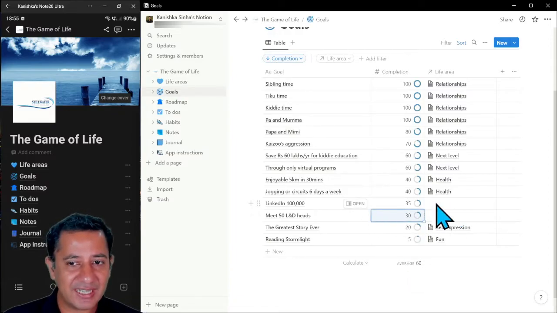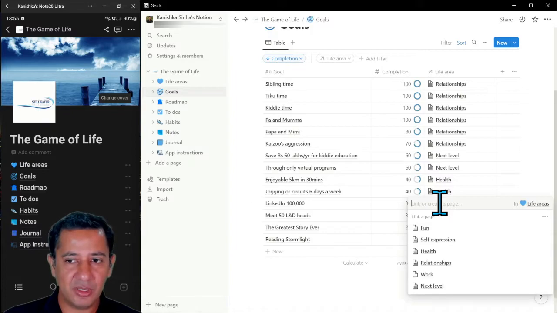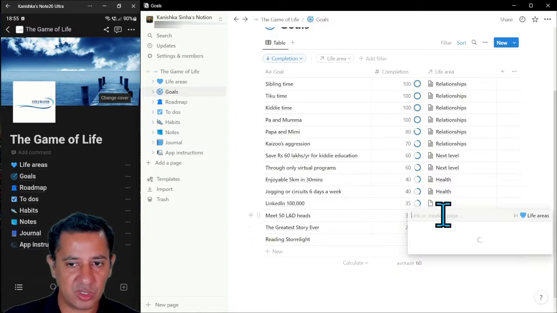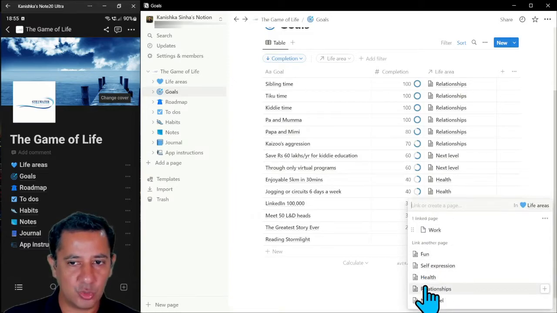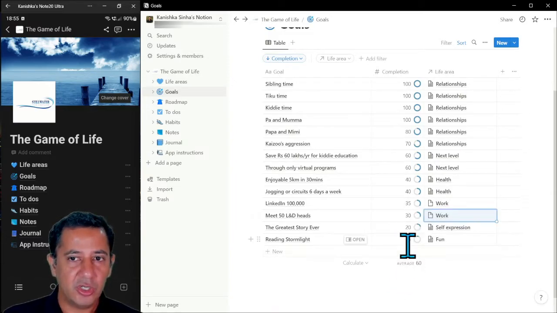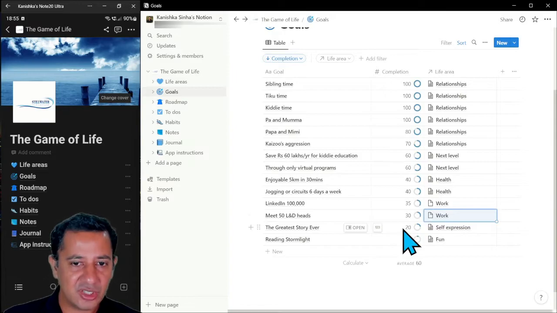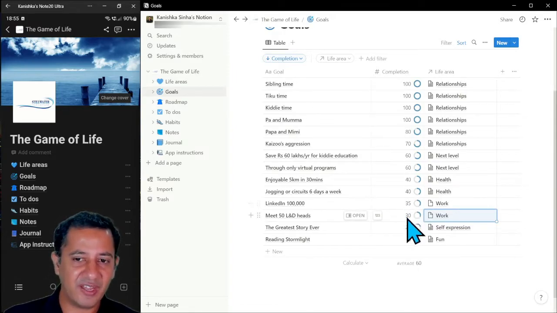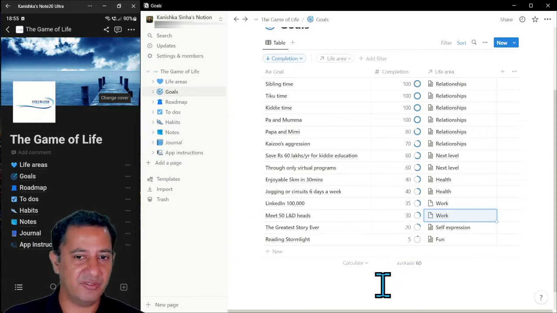And what I'm going to do is take these 2 goals and assign them to the life area work that I've just created. So I've just clicked on that. There's work over there, and I'm going to assign this to work as well, right? So you can see, actually, just to make this slightly different, okay, well, this is fine. This is 35% and 30%. They are slightly different. That's fine.